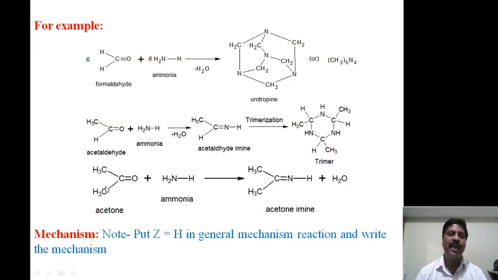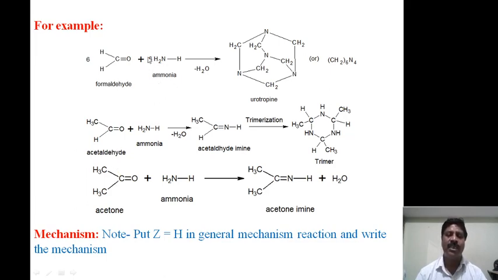Suppose R1 and R2 are both methyl groups, therefore acetone, then with ammonia it forms acetone imine as the final product. This is about the specific examples, taking formaldehyde, then acetaldehyde and acetone. These are the specific examples with ammonia.